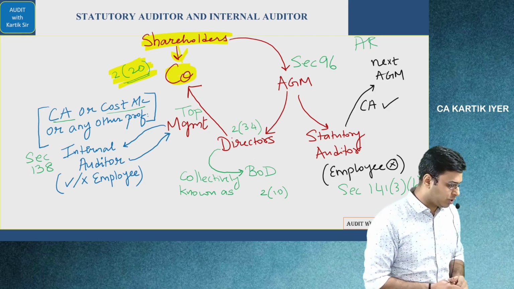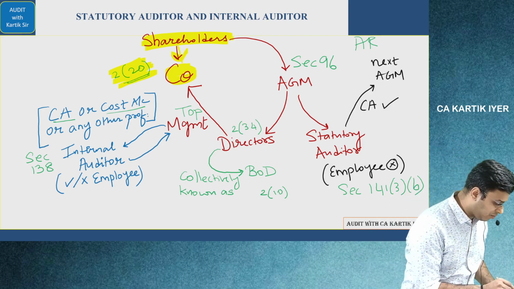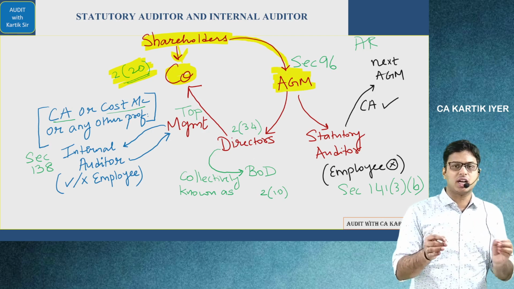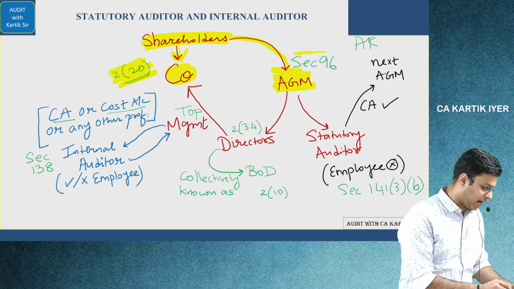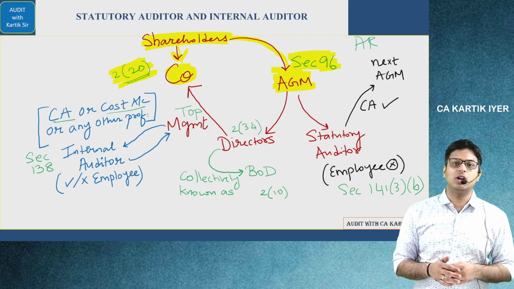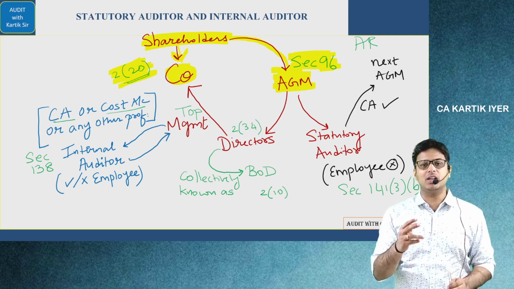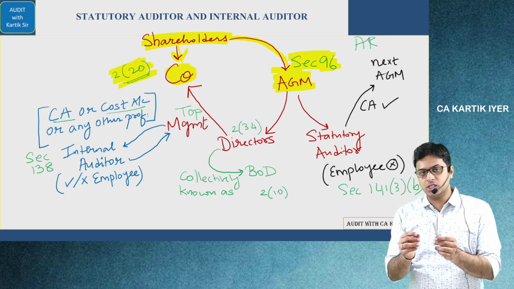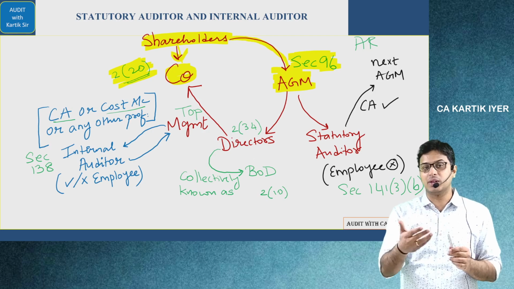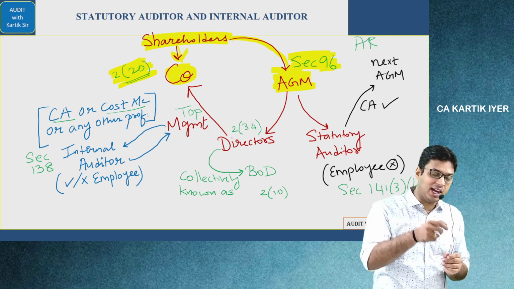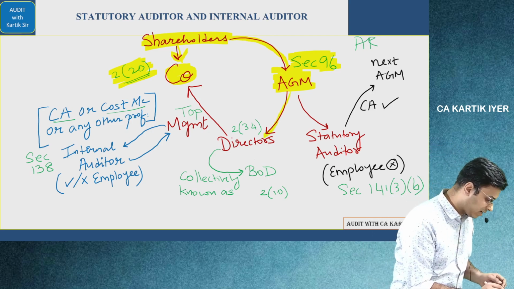So, what the shareholders do is they meet on one fine day, and that day is called the AGM, Annual General Meeting, which is covered in section number 96 of the Companies Act. In the AGM, the shareholders take many decisions, but two of the most important decisions that they take is, first, who is going to run the company for the shareholders. For that, they appoint the directors of the company.